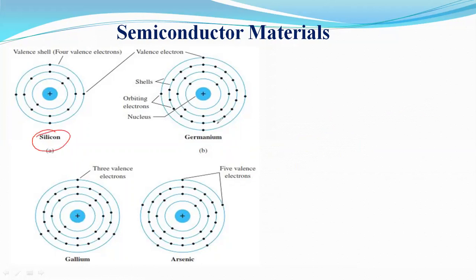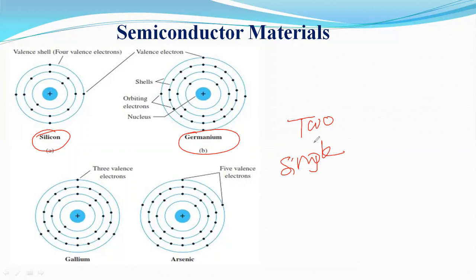This is silicon and germanium. In general, semiconductor materials are classified into two classes: single crystal and compound. Silicon and germanium come under single crystal.